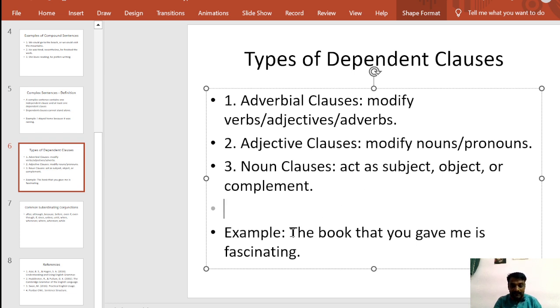See here, in the example it is very clear. "The book that you gave is fascinating." "The book that you gave" is called a noun clause. That is fascinating. Here, what is fascinating? The book that you gave. "What is fascinating" again depends on "the book that you gave". So these are some examples of dependent clauses.